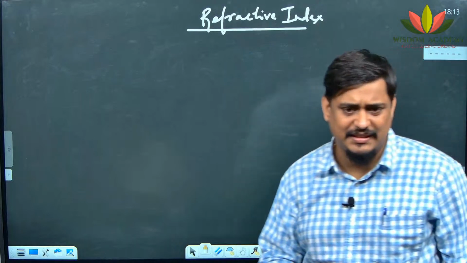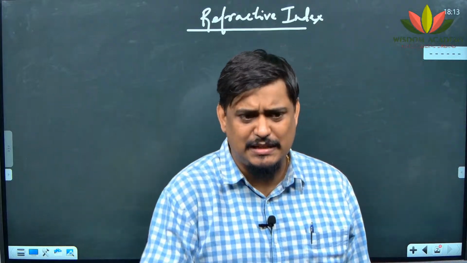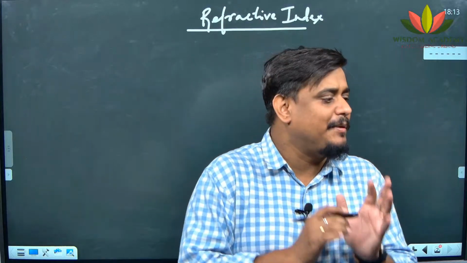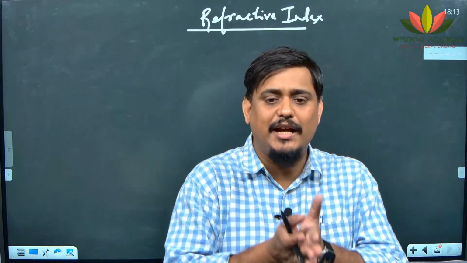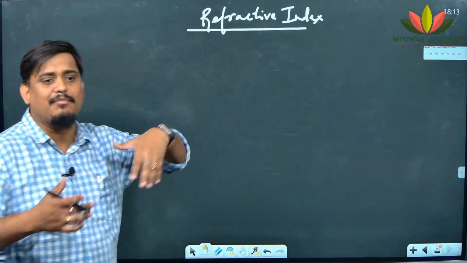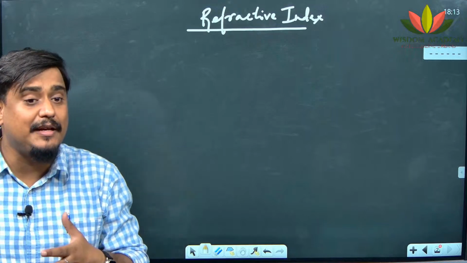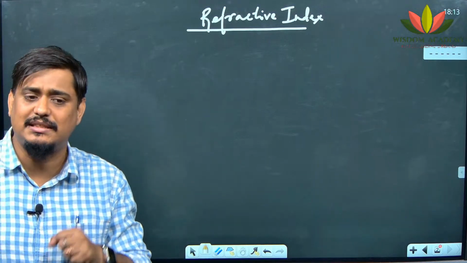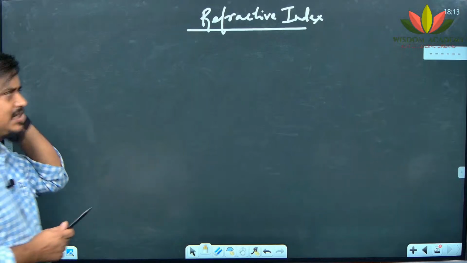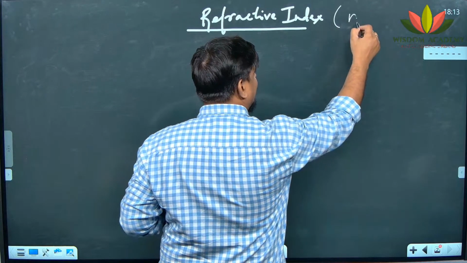See, optical density we said, but it is not mass density, kg per meter cube, no. Optical density is the permission given by the medium for the light to go inside it, and that is measured by different parameters. One such parameter which measures the optical density is called refractive index. It is given by small n in the NCERT book.